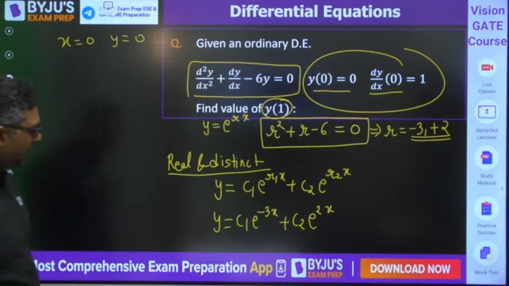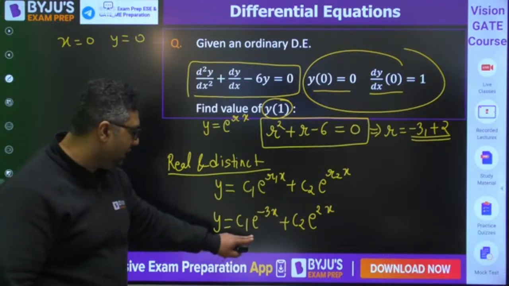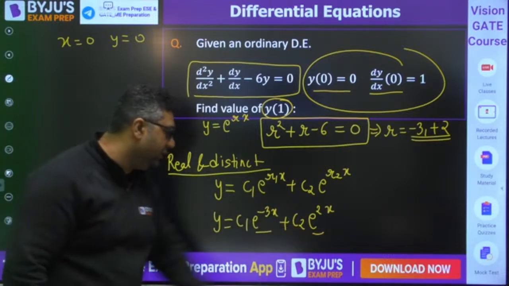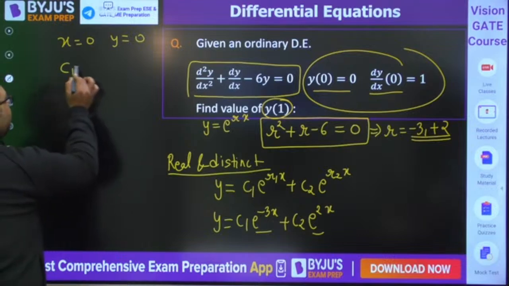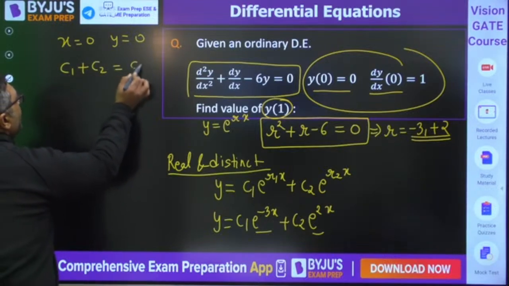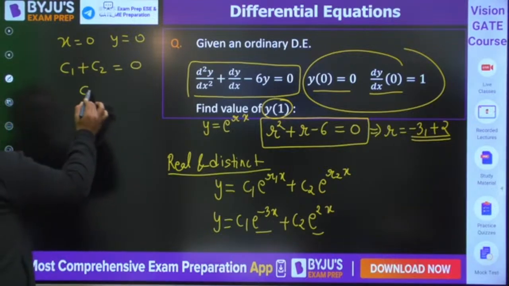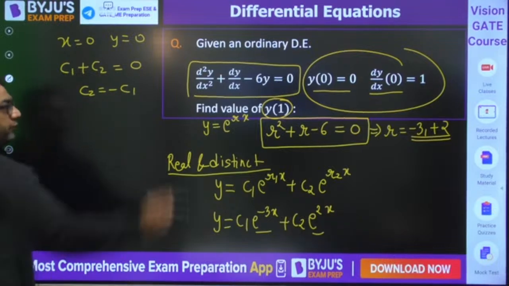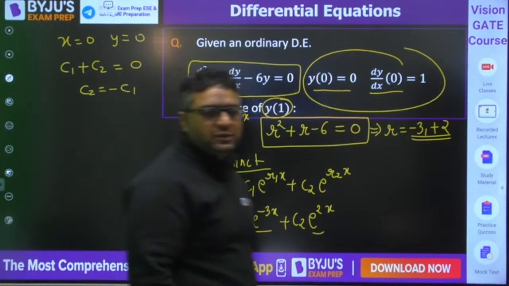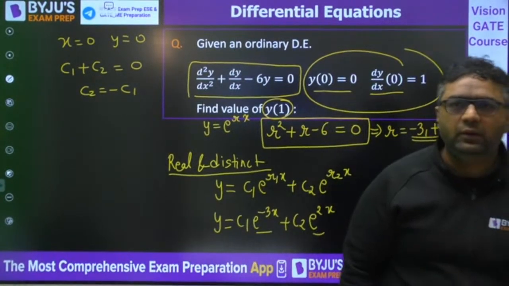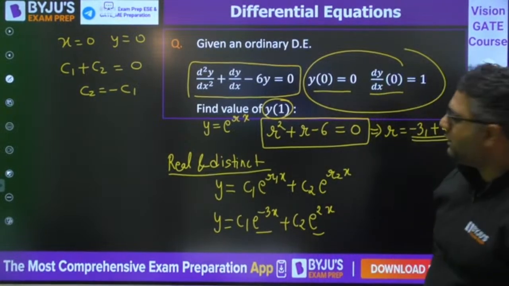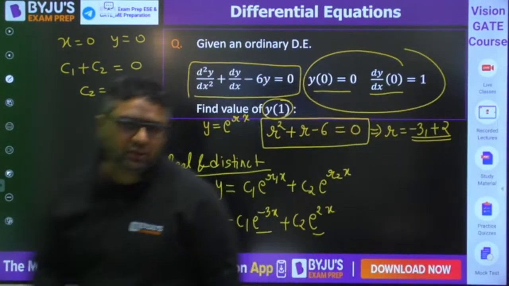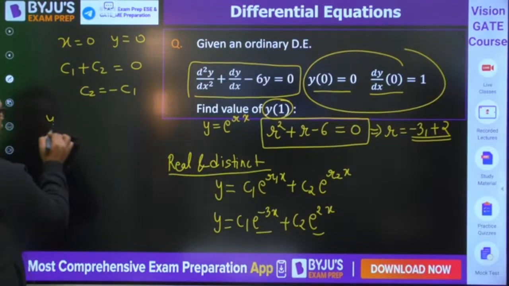When you put x is equal to 0, the exponentials will be 1 and 1. So it comes out to be c1 plus c2 is equal to 0, and from here c2 is minus c1. Now we are going to use the second condition. For that we need to find y dash.